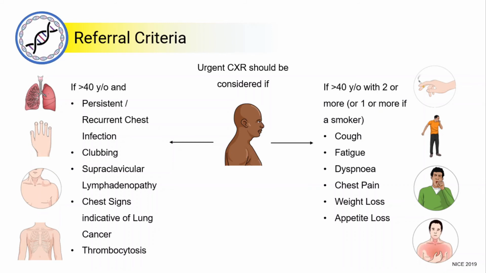If the patient is over 40 years old and they have 2 or more of the following signs, or if they have 1 or more of the following signs and are a smoker, then they should also be considered for a 2-week urgent chest X-ray. These signs include cough, fatigue, dyspnea, chest pain, weight loss, and appetite loss.